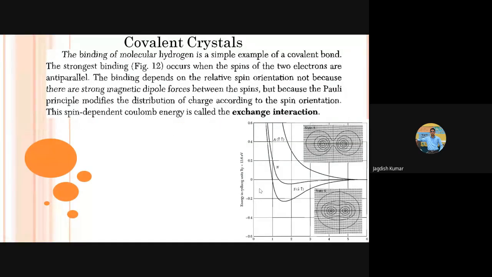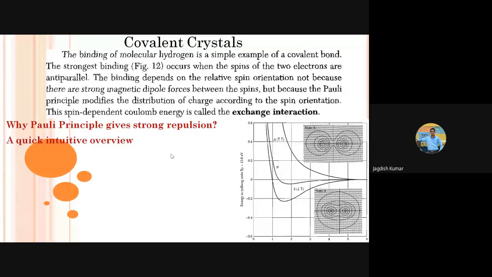How these calculations were done in detail is an entirely different issue, because that demands a lot of theoretical understanding. We are not doing that exactly here, but I'll be giving you a quick flavor of that in today's lecture. Don't worry. Now there's one common question we may ask: why does Pauli's principle give a strong repulsion? That's a conceptual question anybody may ask you. Let's try to have a quick intuitive overview of that.